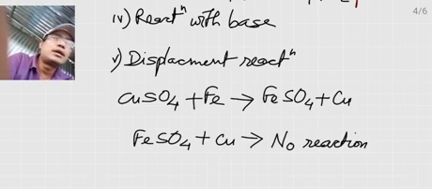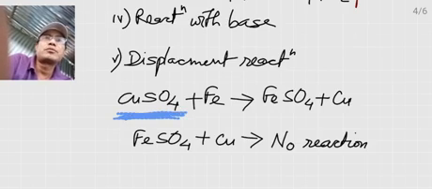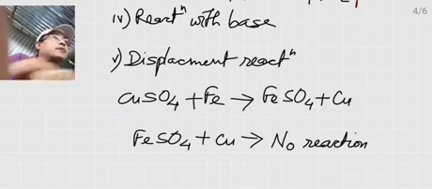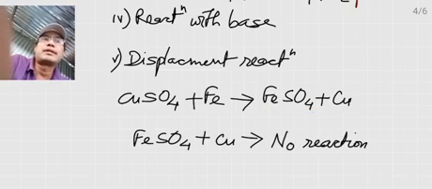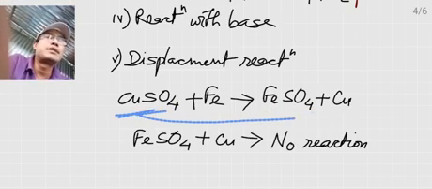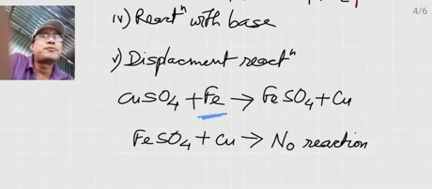In the reactivity series, iron is more reactive than copper. So here we have taken copper sulfate salt and iron as metal. When you mix them, the iron can displace the copper from copper sulfate and produce iron sulfate. The copper in copper sulfate is reduced to pure copper. As the reactivity of iron is higher than that of copper, copper will be displaced.